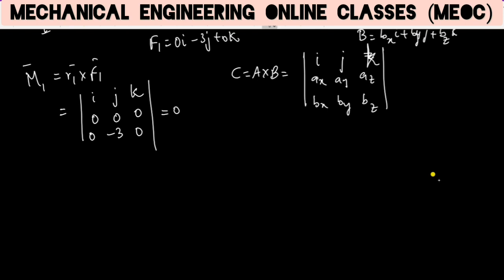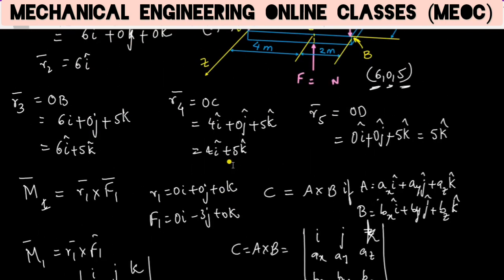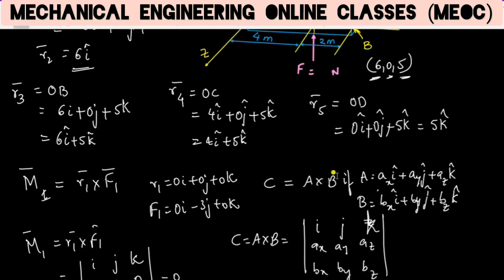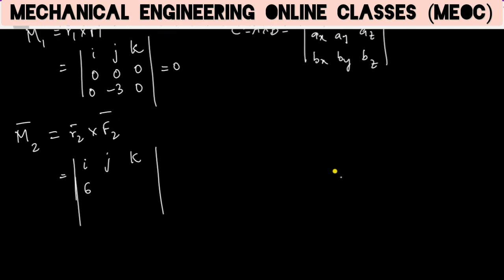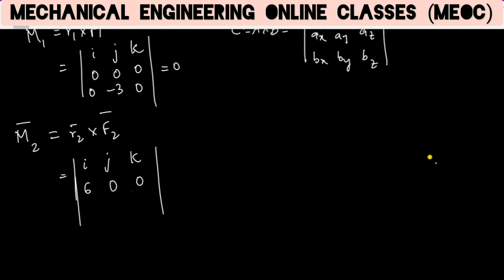So similarly, let us find the moment of F2 about origin. Let that be M2. So it is R2 cross F2. IJK, R2 is 6I, so under I, J, K it is 6, 0, 0, and F2 will be minus 5j, so it is 0 minus 5 0.